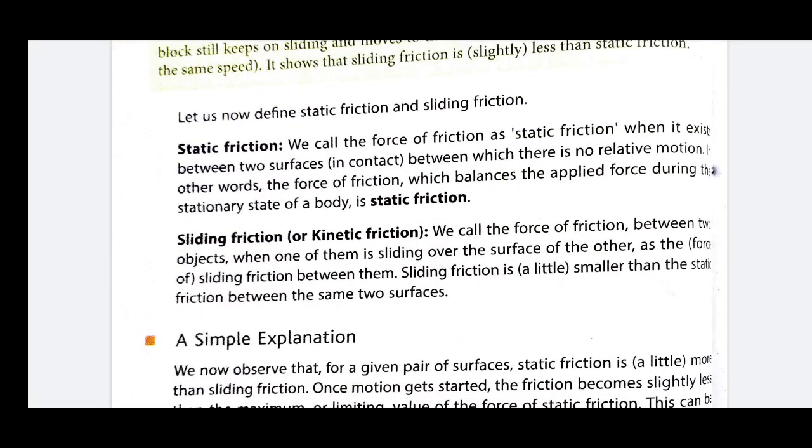A question may be asked to arrange the static friction, sliding friction and rolling friction in increasing order.